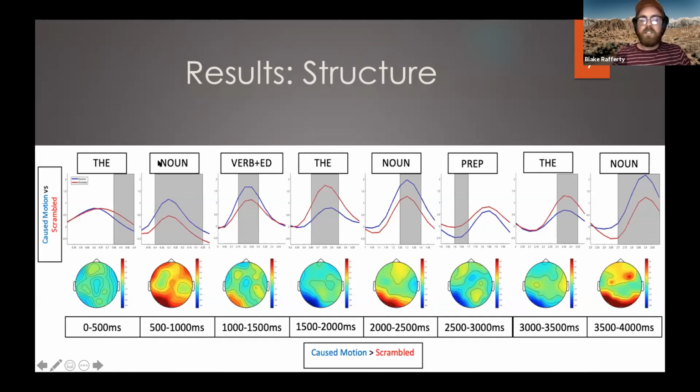And the edges of the constituents occurred at word 2, word 3, word 5, and word 8. And the gray highlighting essentially indicates time points where the conditions were significantly different. And as you can see, the grammatical sentences were higher at all of the constituent boundaries, so all the edges of the syntactic units.